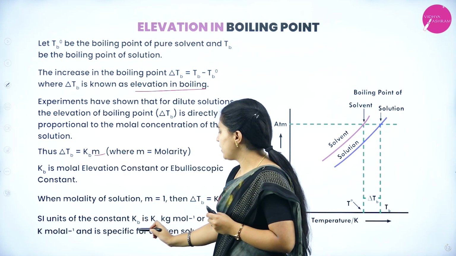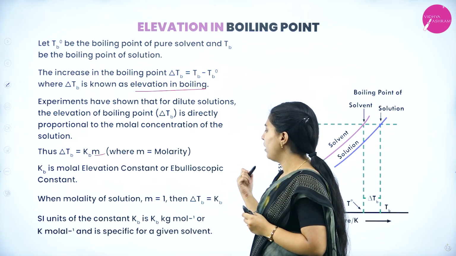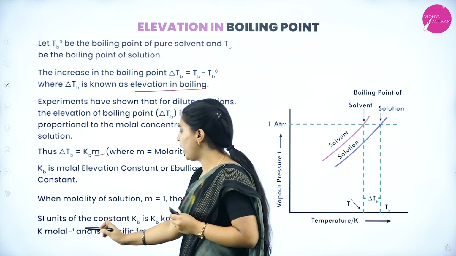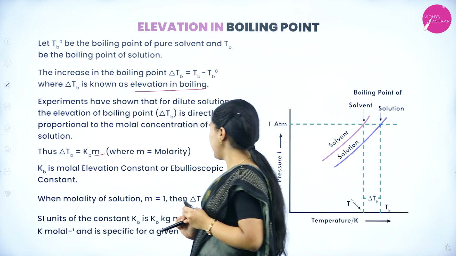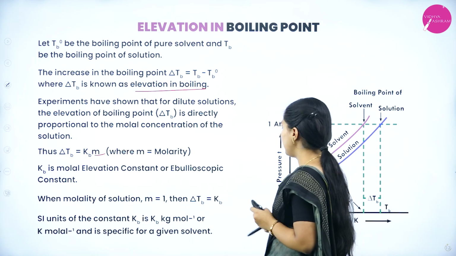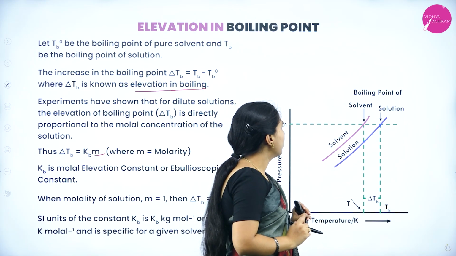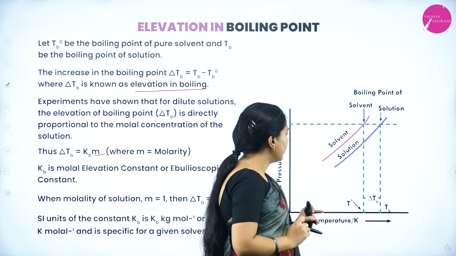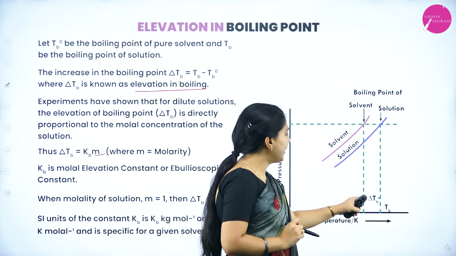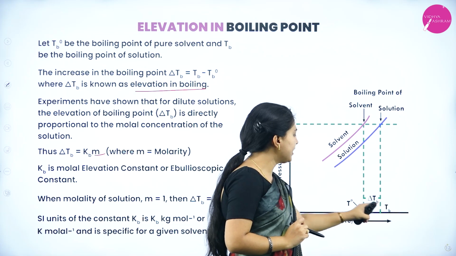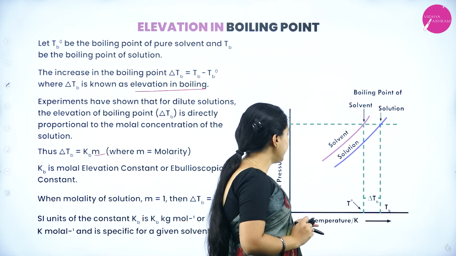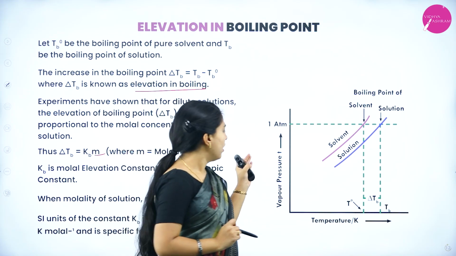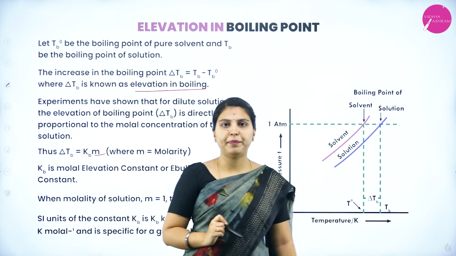SI unit of constant Kb is kg per mole or kelvin kg per mole, and is specific for a given solvent. See here, boiling point of solvent and boiling point of solution. Here Tb naught and Tb, the difference is delta Tb, here temperature has been given and vapor pressure. The graph is vapor pressure versus temperature.